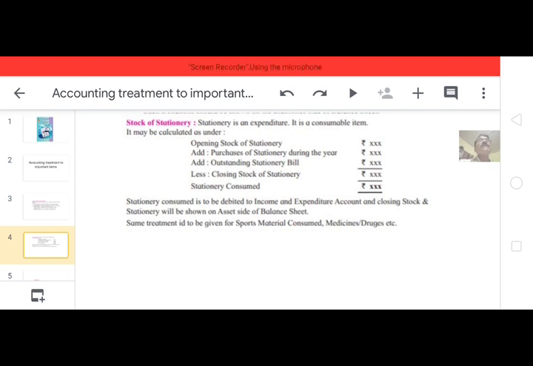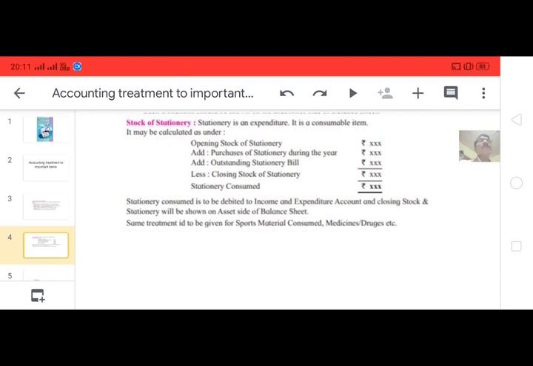Here we have to consider the opening stock of stationery. In a given adjustment or in the opening balance, whatever the stationery balance is, it is to be taken on the debit side of the income and expenditure account as opening stock of stationery.